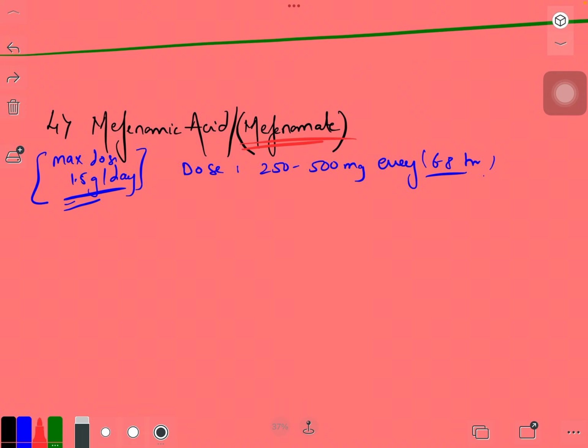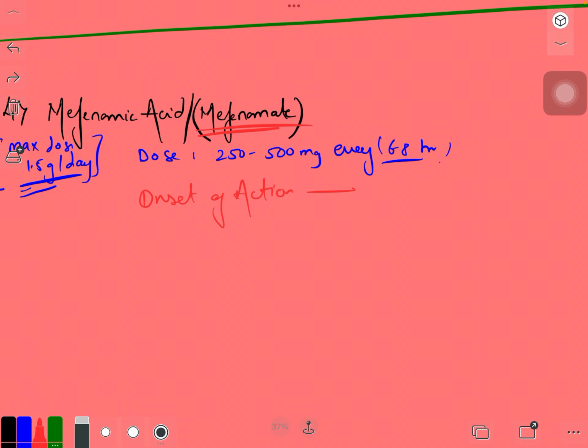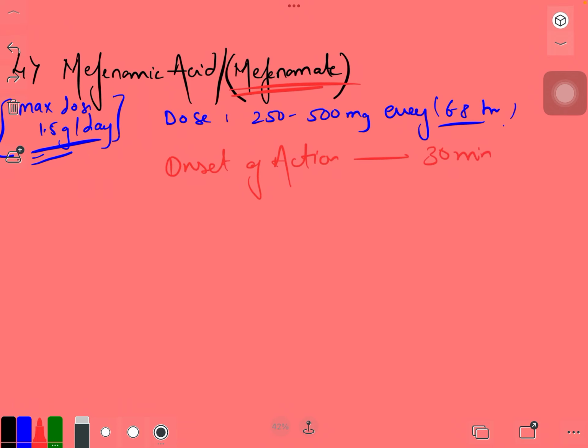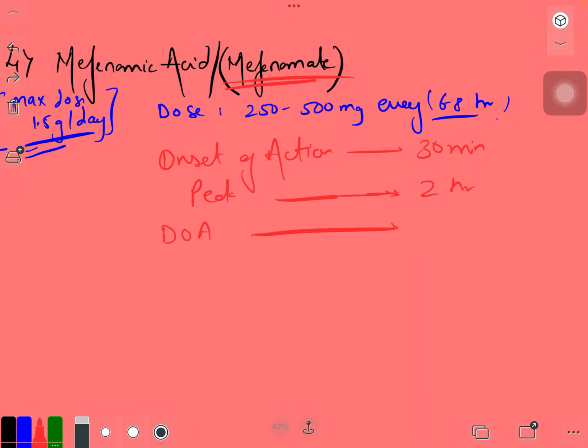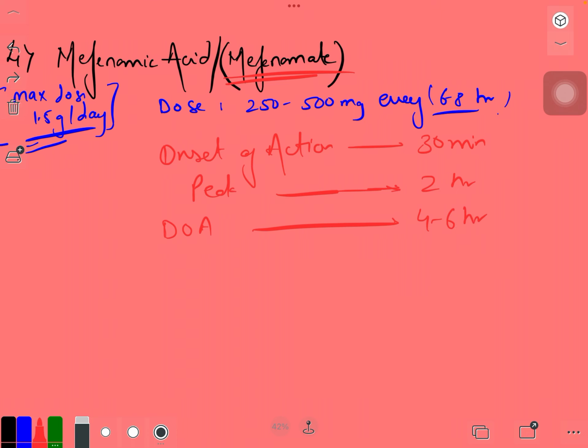We're done with the dosage. Let's talk about the onset of action. Onset of action is again 30 minutes, just like other NSAIDs. Peak is again similar, about 2 hours. Duration of action is about 4 to 6 hours.